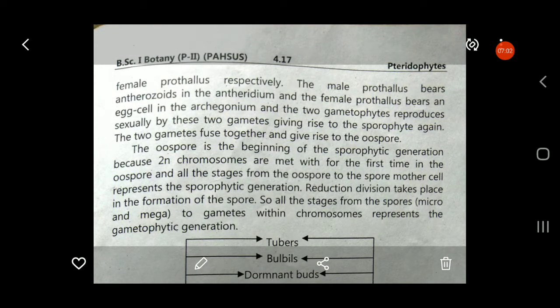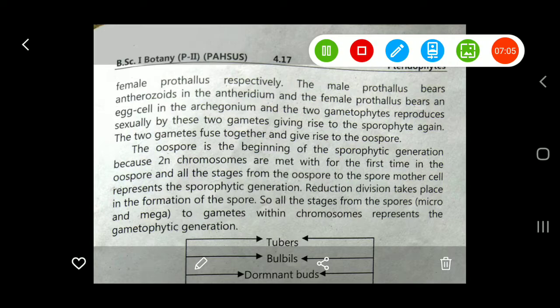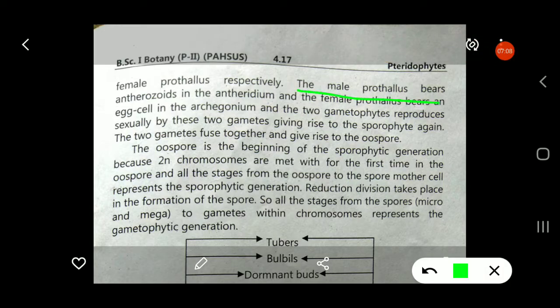The male prothallus bears the antherozoids in the antheridium, and the female prothallus bears the egg cell in the archegonium. The two gametophytes reproduce sexually and fuse together. These two gametes give rise to the sporophyte again. When the antherozoids and egg fuse, they form the zygote. The resulting zygote divides and differentiates, forming the embryo. When organogenesis takes place in the embryo, it forms root, shoot and leaves, and again forms the sporophytic plant body.